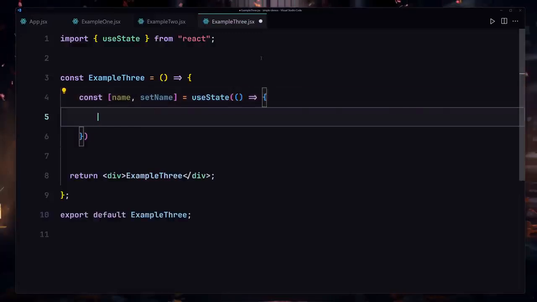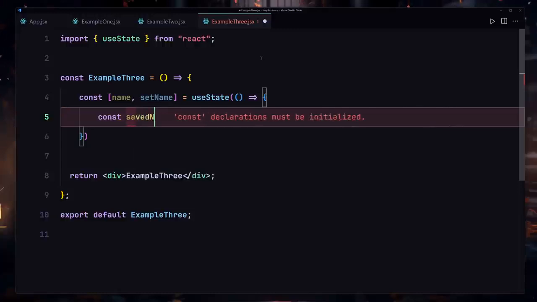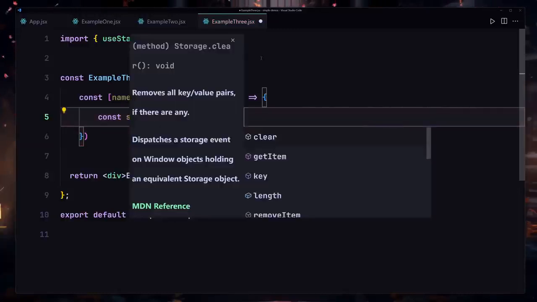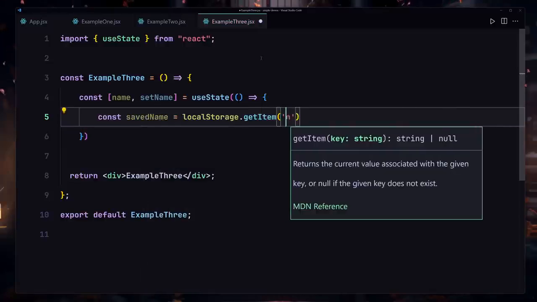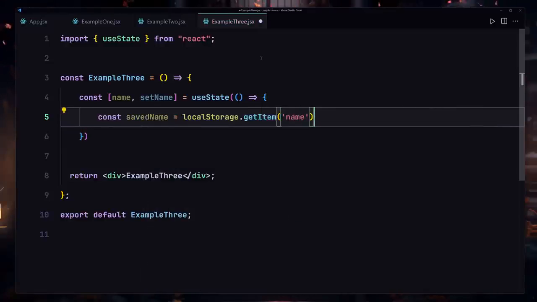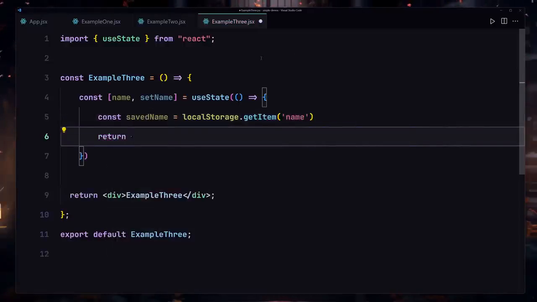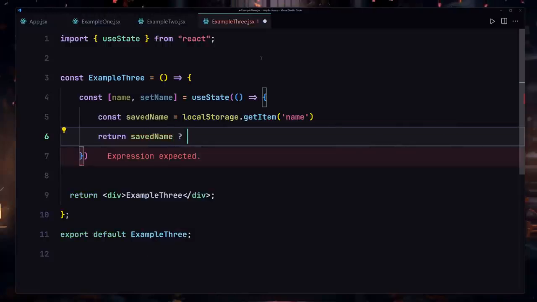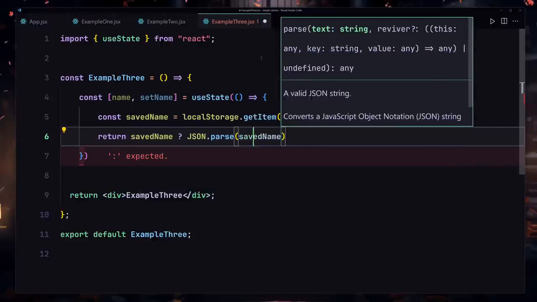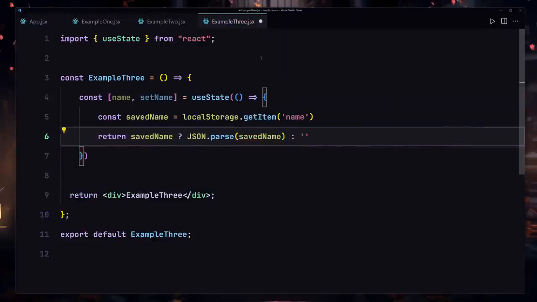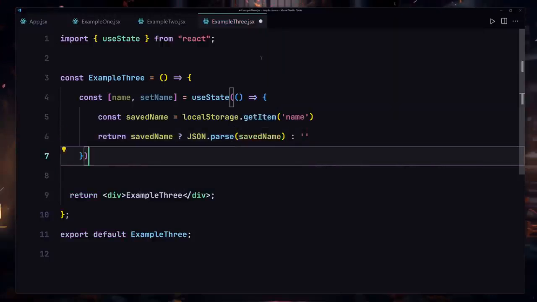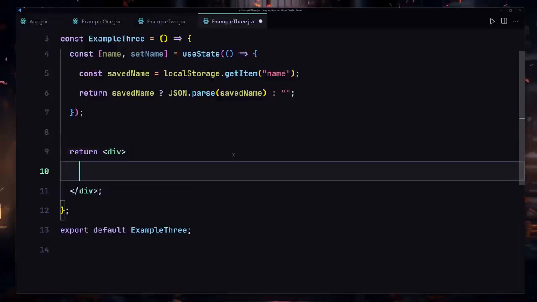So first of all, we have to save some sort of a name to our local storage. So I'll just use a variable with the name savedName, and that's going to be equal to localStorage. And here we want to use getItem, and we're going to be getting our item from our local storage if we have that. If we have the savedName, we just want to parse that and get that from our local storage. And if that's not the case, we just want to set the initial value to an empty string. Now let me go to the UI and change that to my h1, or yeah, h1 would be fine.